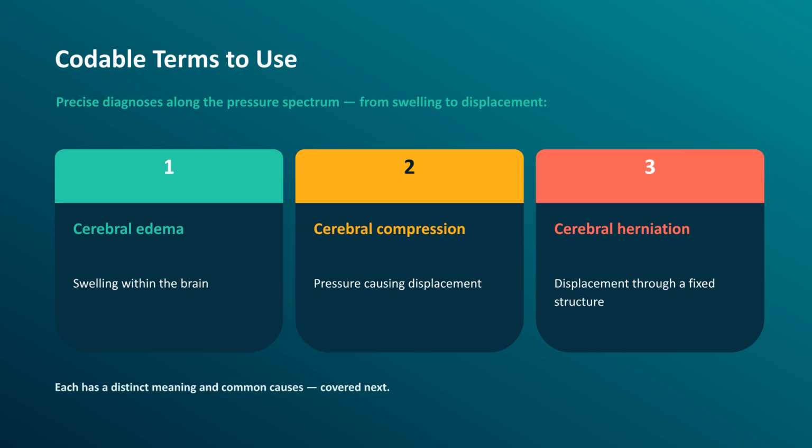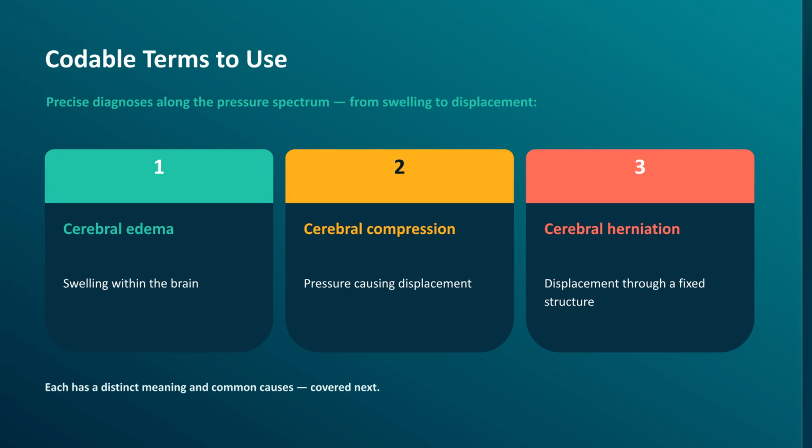So what should you document instead? Here are 3 precise codable terms for brain pathology: cerebral edema, cerebral compression, and cerebral herniation. They sit along a spectrum, from swelling to pressure and displacement to herniation. Let's look at what each one means and what commonly causes it.